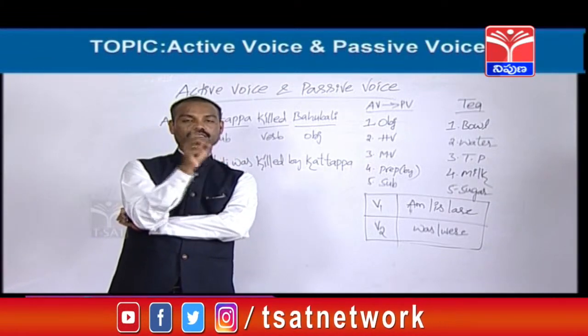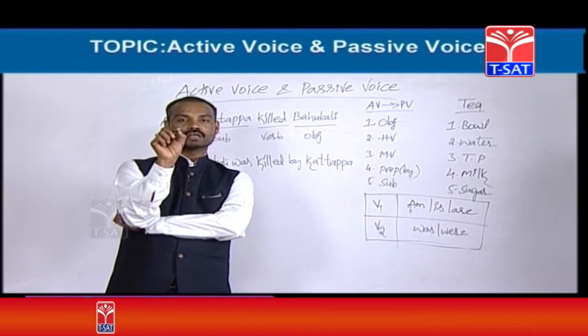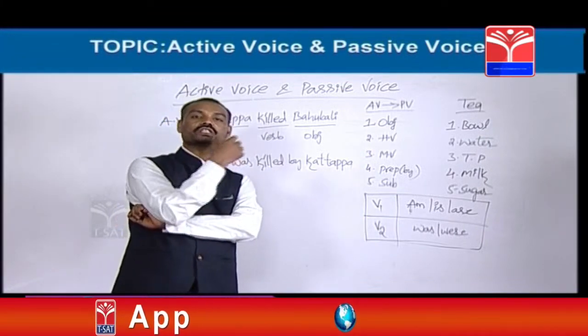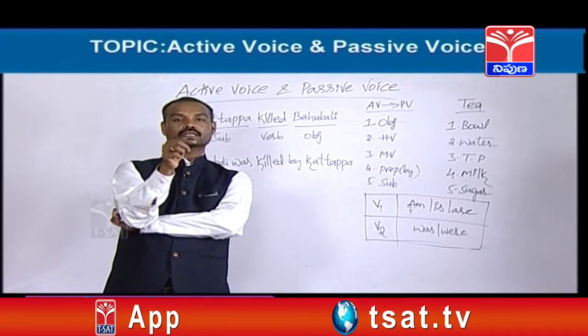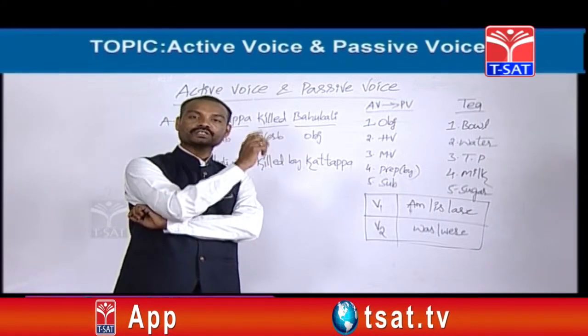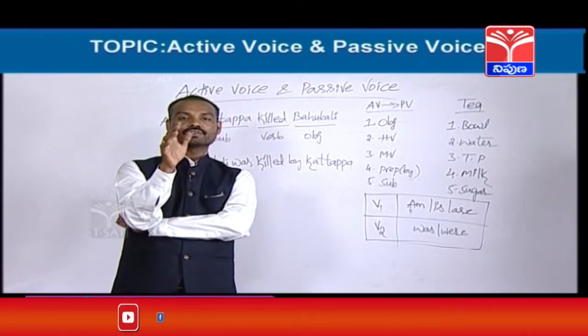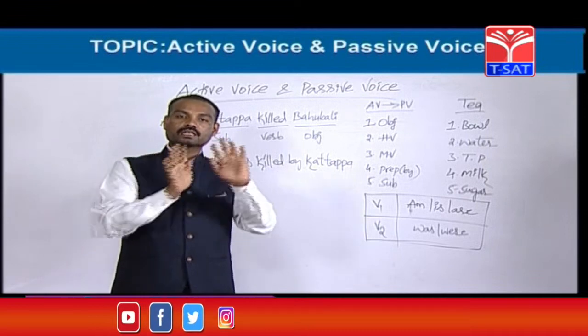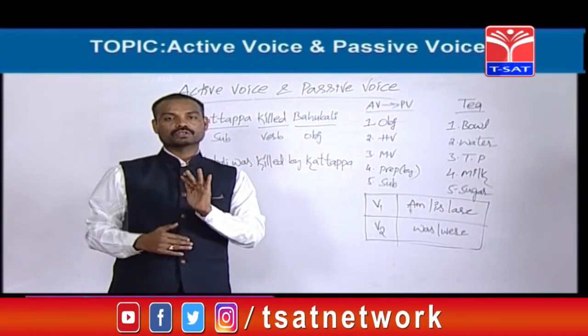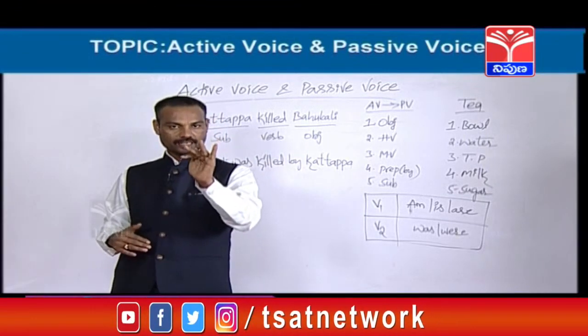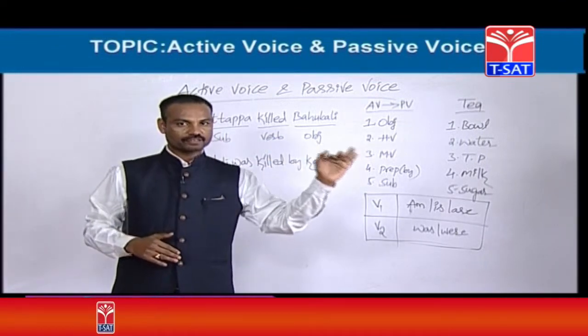Next, past 4 tenses. In past, number 1 is simple past tense. It can be changed into passive voice. Past continuous, this one also can be changed into passive voice. Past perfect tense, even this tense can be changed into passive voice. Next, fourth, past perfect continuous tense. It cannot be changed into passive voice, friends.